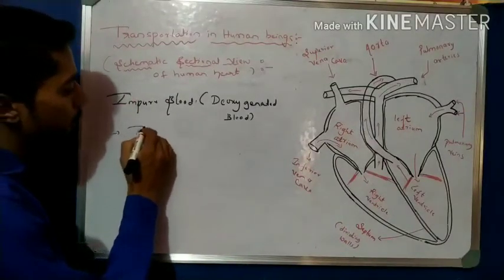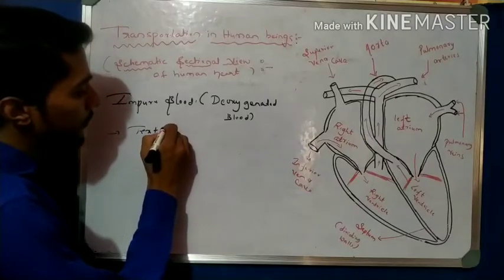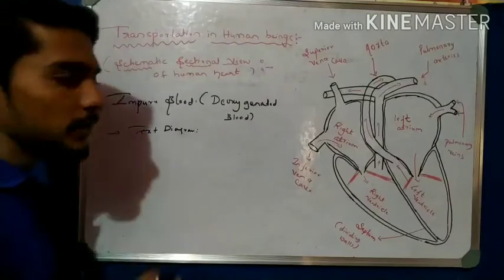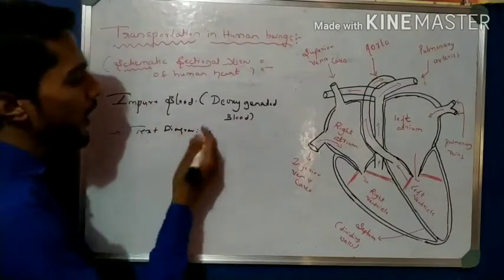This textbook diagram point is not important in examination, so do not write this in the examination. It is for knowledge only.